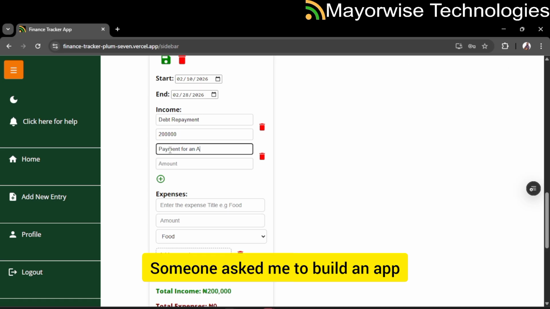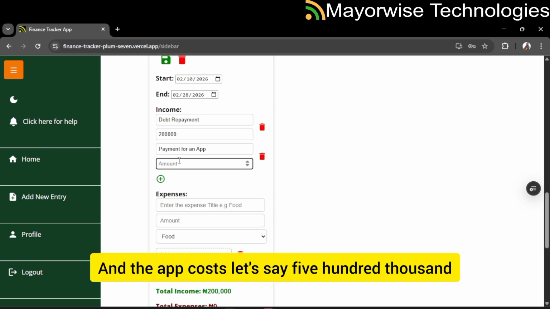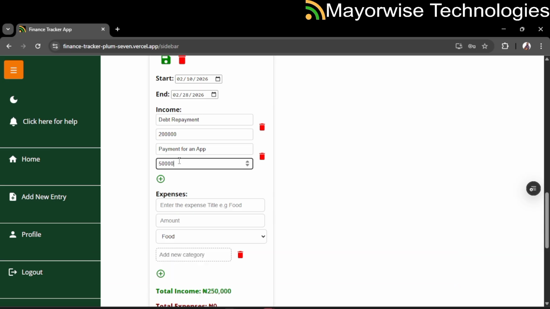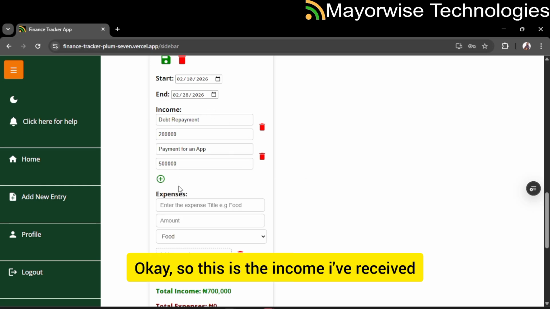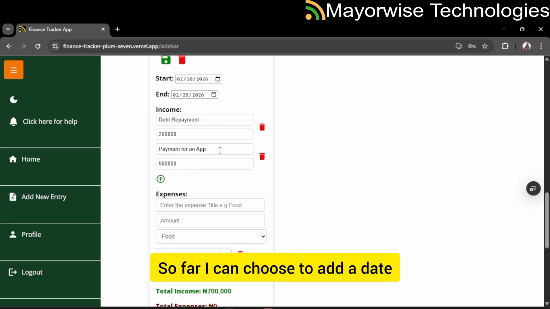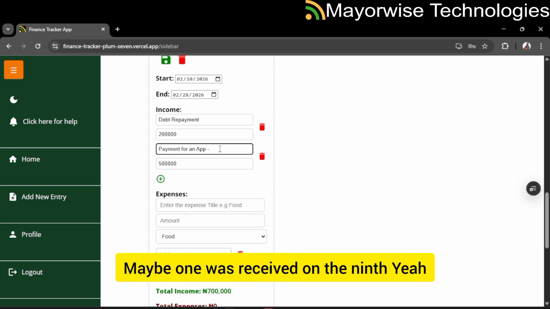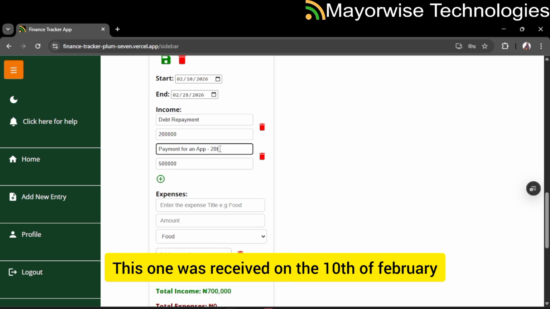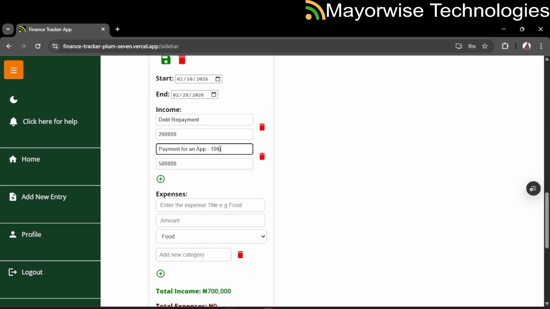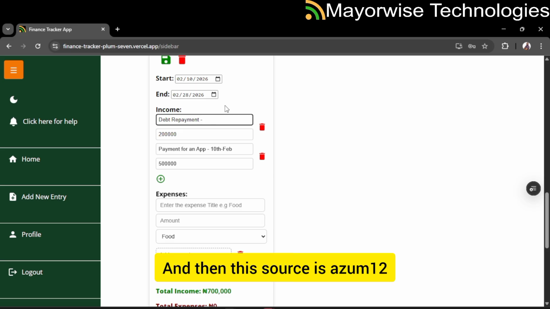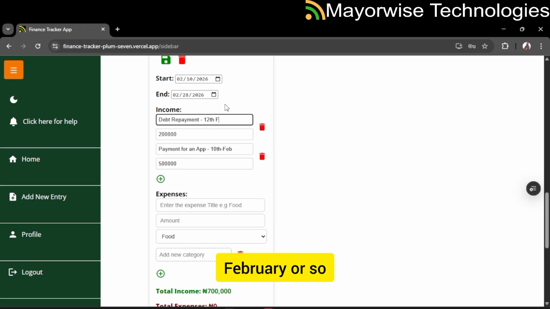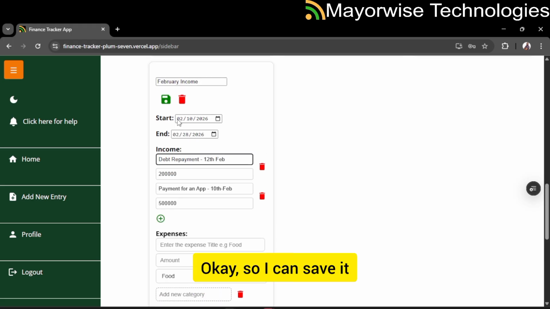Someone asked me to build an app, and the app costs, let's say, 500,000. Okay, so these are the incomes I've received so far. I can choose to add a date. Maybe one was received on the 9th. Yeah, I'm tracking from the 10th, right? That one was received on the 10th of February. Yeah, I can add a date beside each title. And then this was, let's assume, the 12th of February as well. Okay, so I can save it.